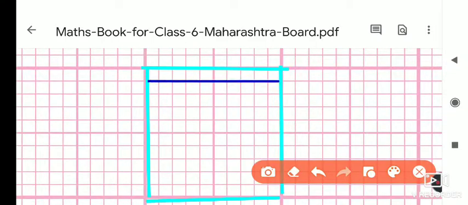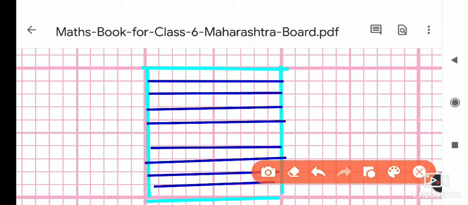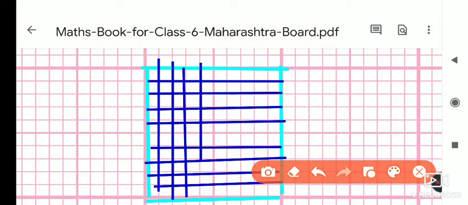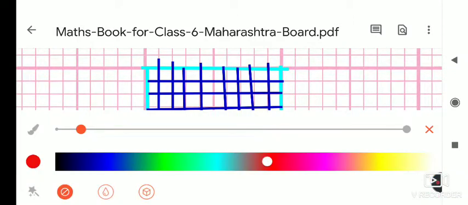These are the faint lines. So here it is 1, 2, 3, 4. Here it is 1, 2, 3 and this is 4. These lines are there, and here one more colored line is there.